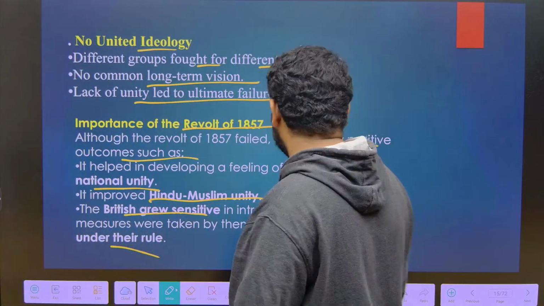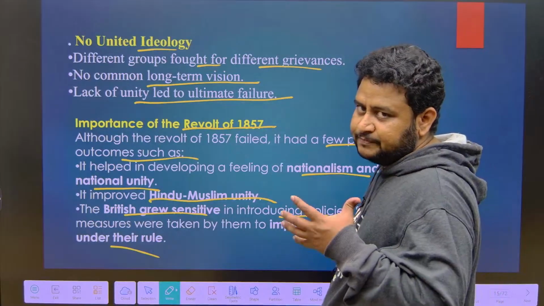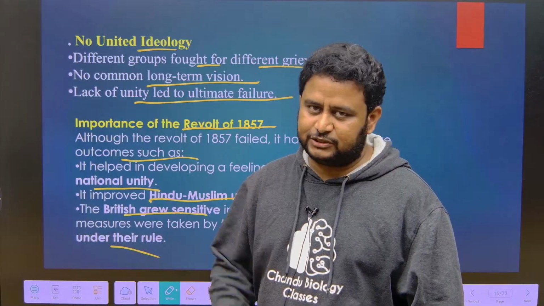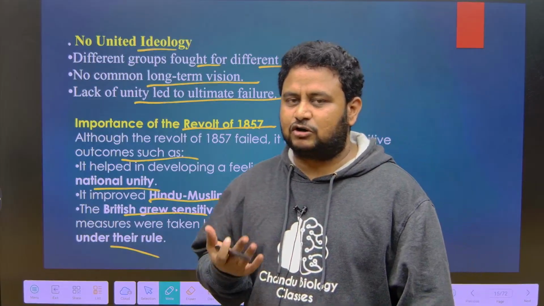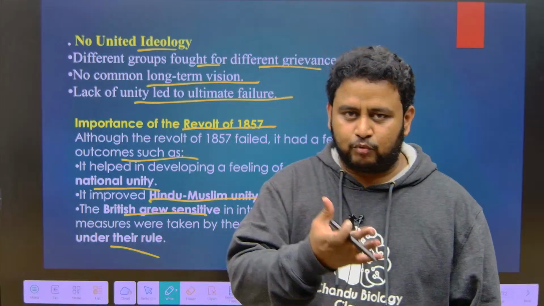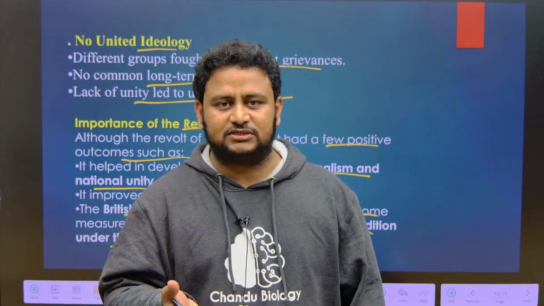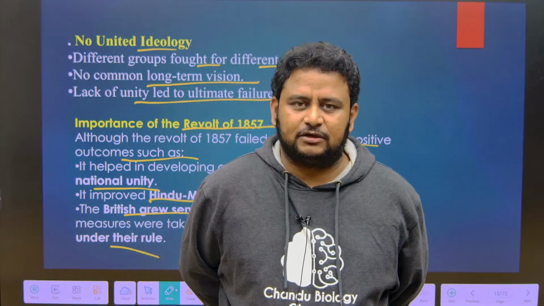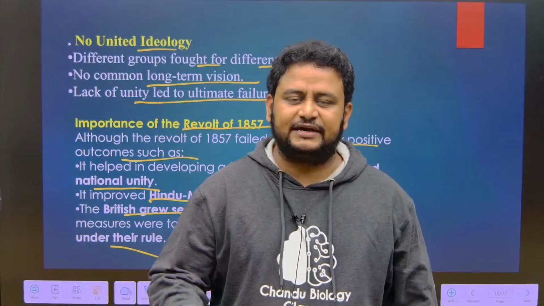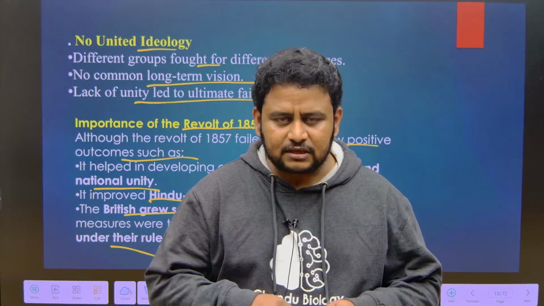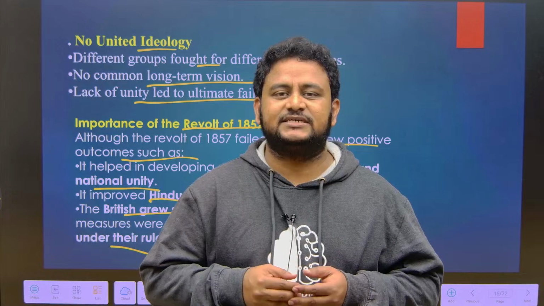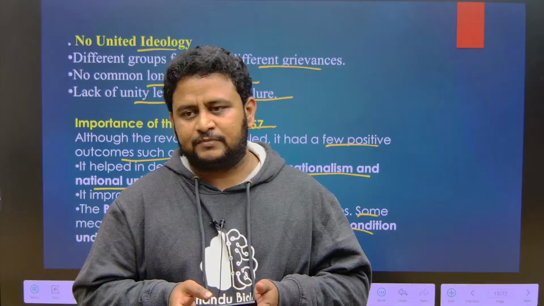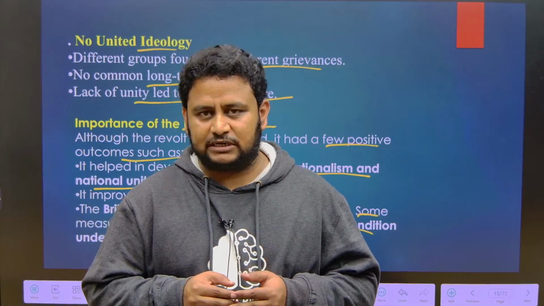Now let us see some questions based on this. We learned the various names for the same revolt, the 1857 revolt: Indian Mutiny, Sepoy Mutiny, and the First War of Independence. Then the causes of the revolt: immediate cause, political cause, military cause, and socio-religious cause. Next we saw the centers of the revolt: Delhi, starting with Meerut on 10th May 1857, then Lucknow, Kanpur, Bareilly, Jhansi, and also Bihar. Then the reasons for failure of the revolt and the importance of the revolt. Got it? These are the things we learned.